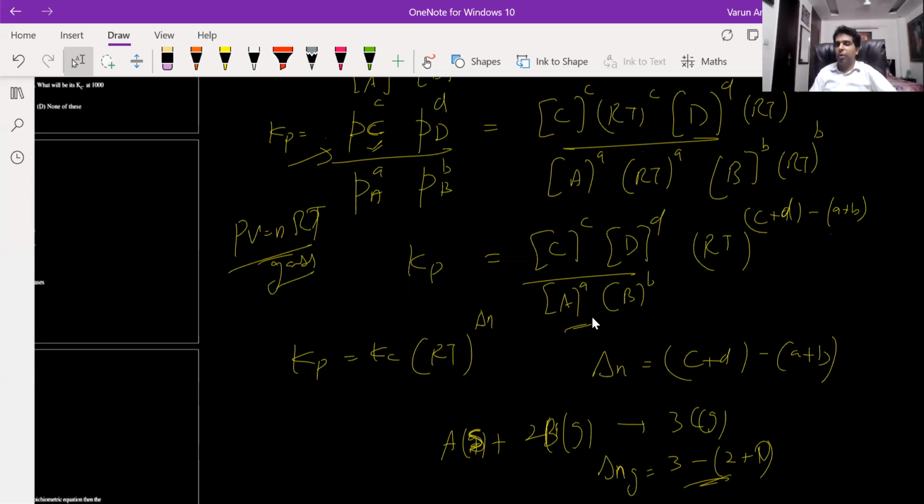So don't take the number of moles of the solid because the equation that we are using is only valid for gases. So when you are writing Kp is equal to Kc into RT power delta n, delta n is the change in number of moles of only gases, only gaseous product and gaseous reactant, because the ideal gas equation is valid only for gases.